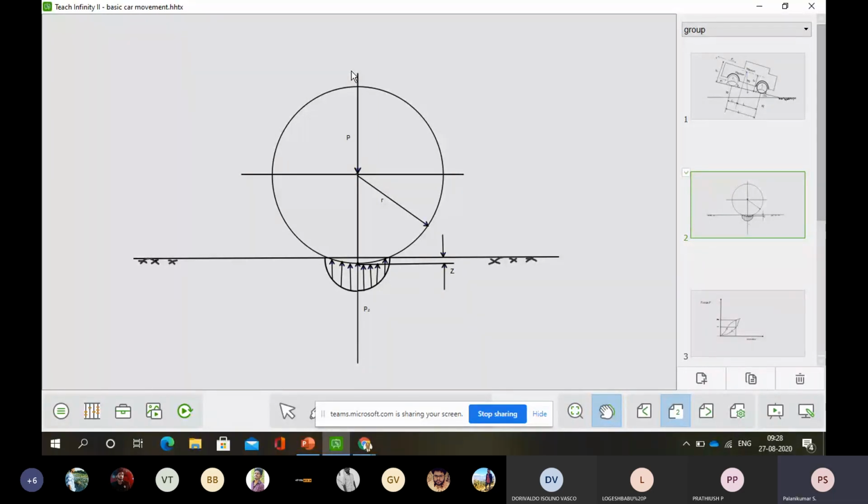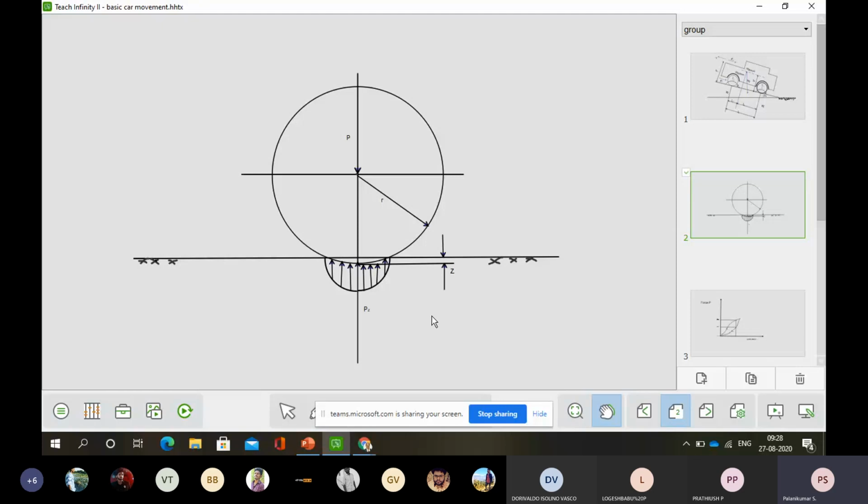Because the weight of the vehicle leads to pressure, and it is transferring that pressure to the ground. As per Newton's law, every action has an equal and opposite reaction. As a reaction, the ground is offering some force, that is called PZ. Because of it, a deformation happens.